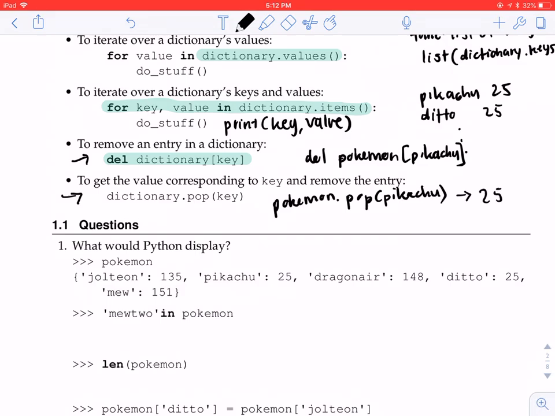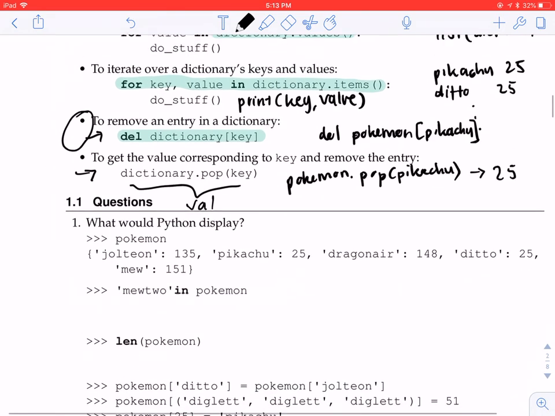It's going to delete that pairing from the dictionary, but also give you back the value, because sometimes you don't actually know the value until you delete it. So maybe you just wanted to delete the key, but you didn't care about the value until you grabbed it while deleting it. So this one will give you the value, and the del syntax will just delete it.